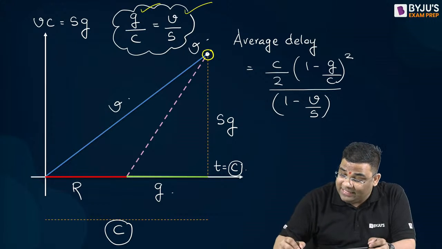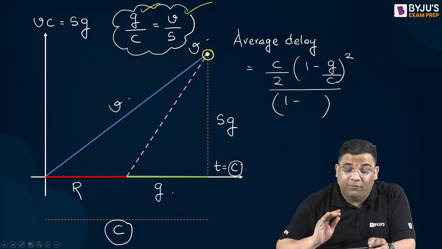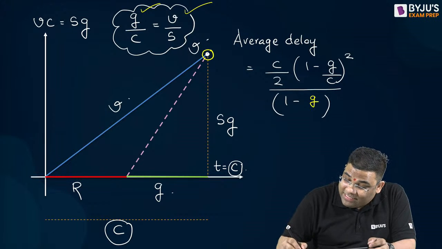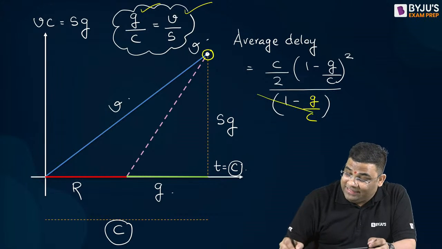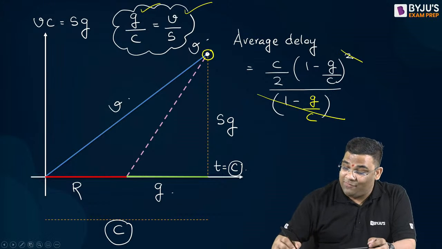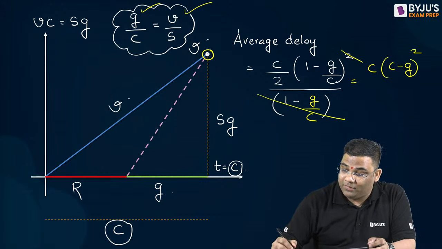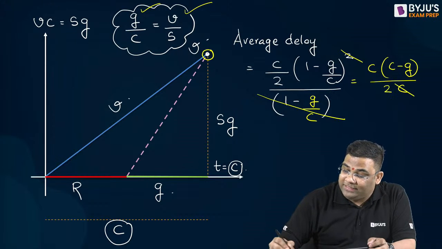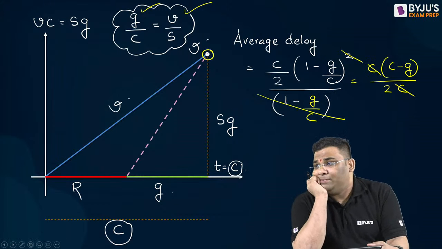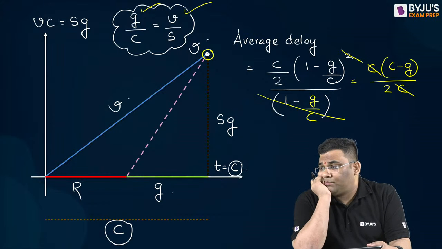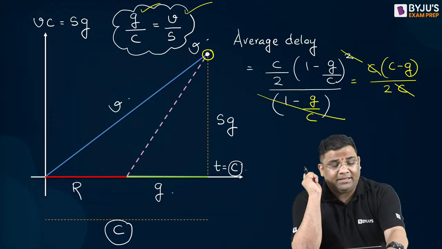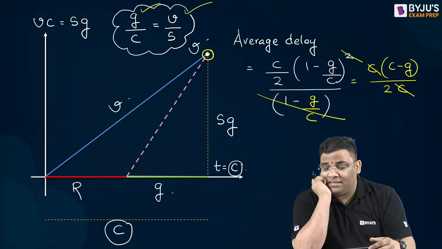So can I write this also in place of V by S? I can write G by C, so you see this gets cancelled, right? And what I get is C into (C minus G) whole square, not whole square, only C minus G, divided by 2C. So C gets cancelled. What is C minus G? Tell me.